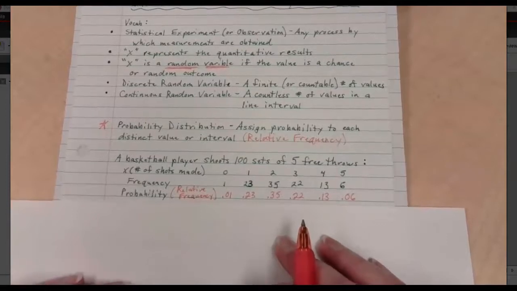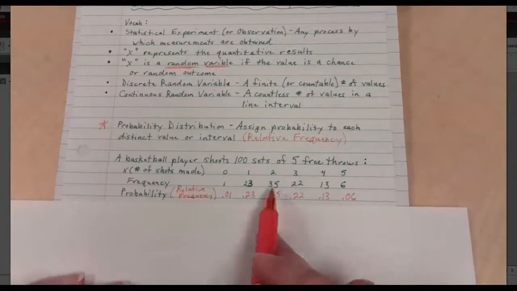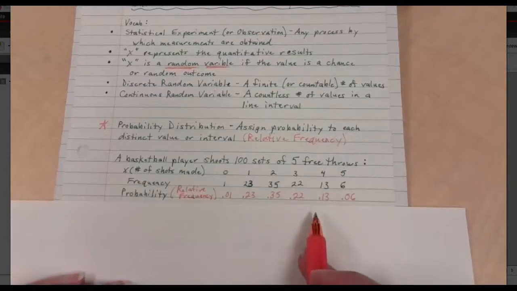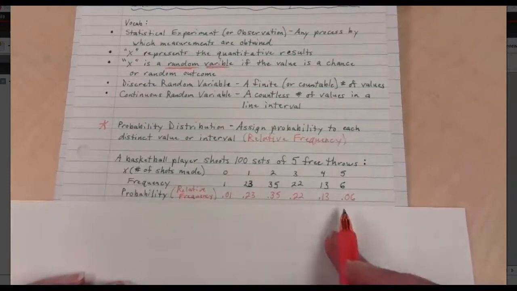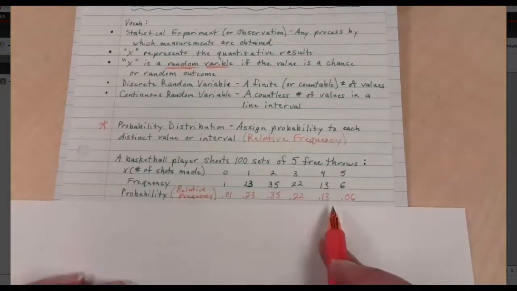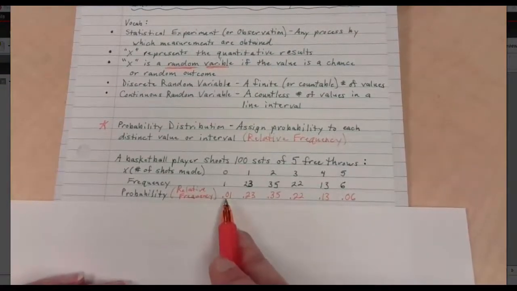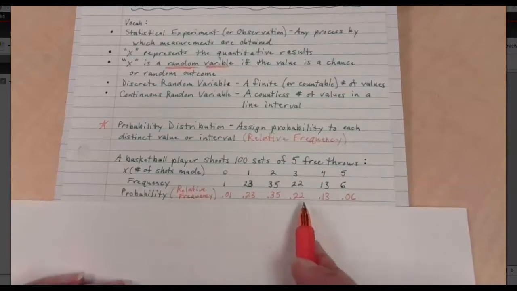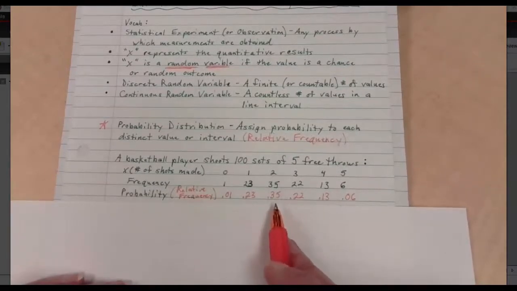All right, let me ask you this question. If this is somebody's record of what's happened in the past, and these are the likelihoods, the probabilities, if this person was going to shoot 5 free throws again, what would you think is likely to happen based on all of these probabilities? Could they make all 5? Yeah, it's possible. It has happened before. Could they miss all 5? It is possible. It's not super likely. But where are my higher probabilities? Right about in this range here.